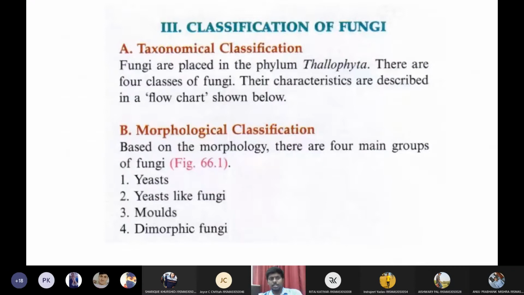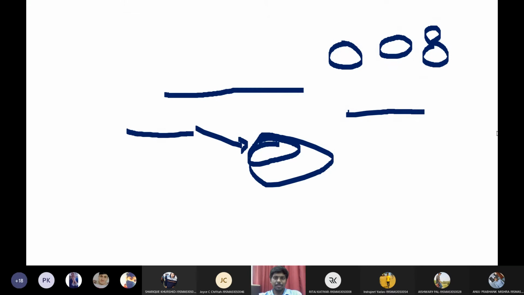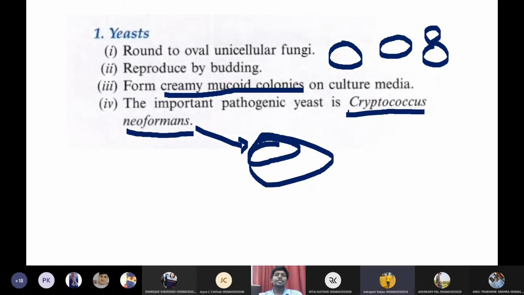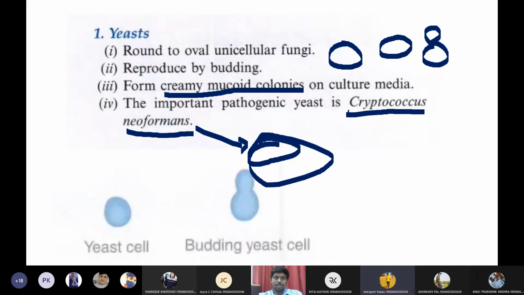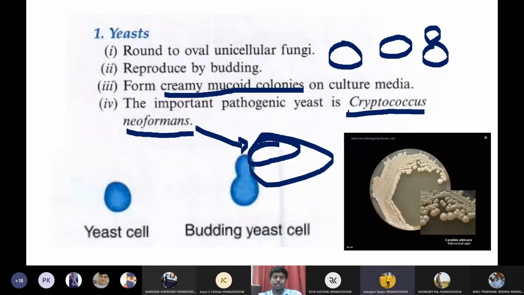Then we discussed yeast. Can anyone say an example of yeast cells? Cryptococcus neoformans. Very good. What infection is caused by this Cryptococcus neoformans? Brain infection, sir. Yes, it will cause brain infection, one of the deadliest brain infections mediated by fungi. Okay, so this is yeast.